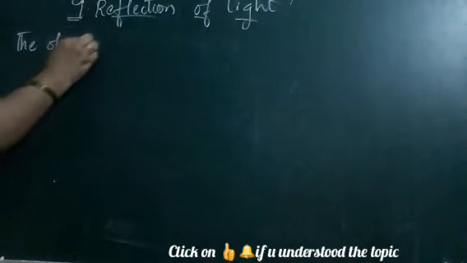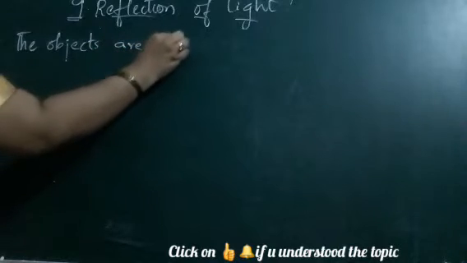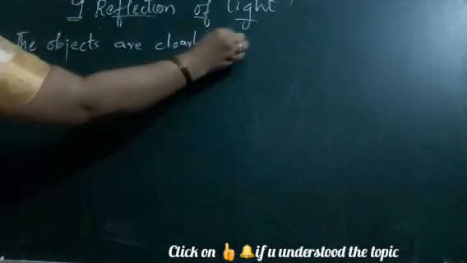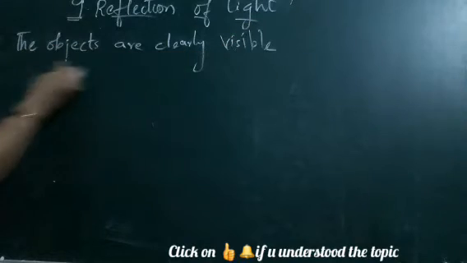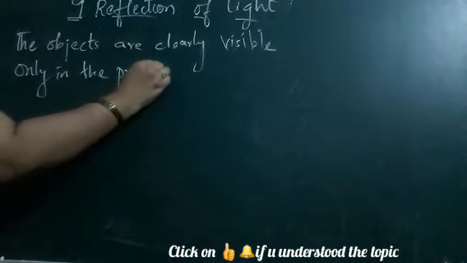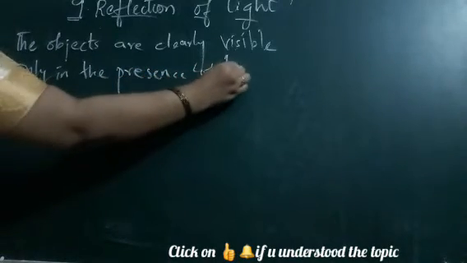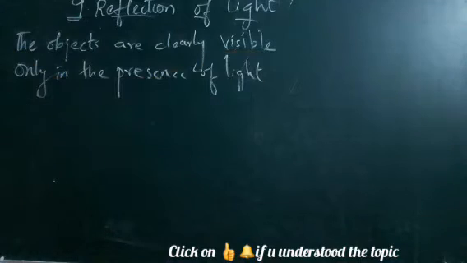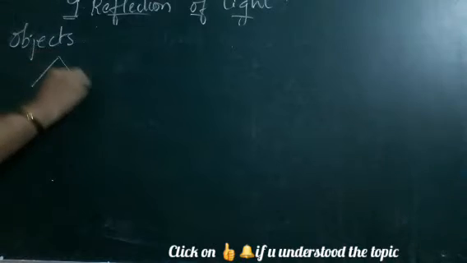Light is only produced by luminous objects. The objects are clearly visible only in the presence of light. So we have got to a point that this is for sure, that if there is light present, then only we are able to see the objects. If there is no light, then it is not possible to see anything clearly in the surrounding, isn't it? So light is very important for us to see the objects. If there is no light, there is no visibility of the objects, isn't it? I hope you all agree with me.